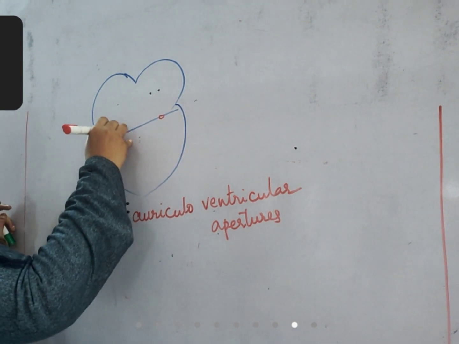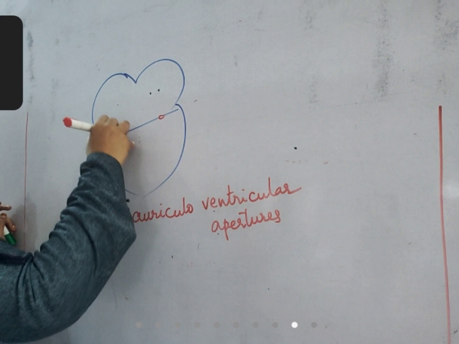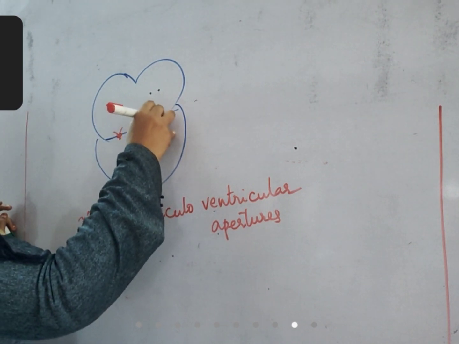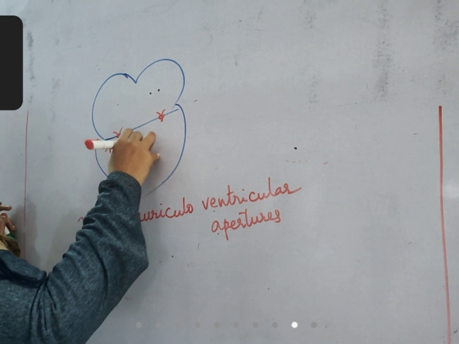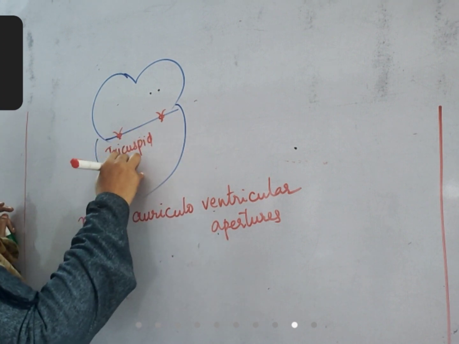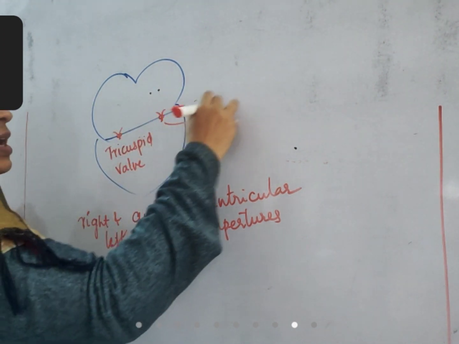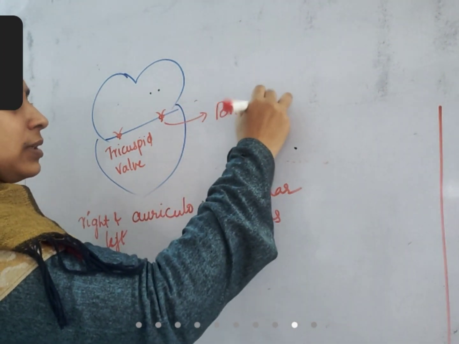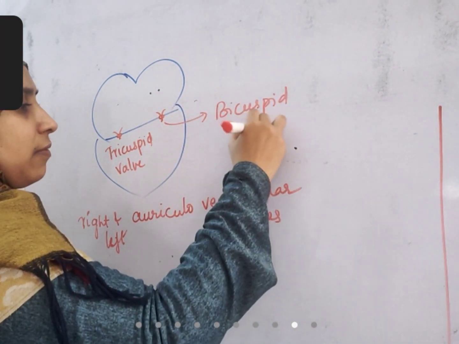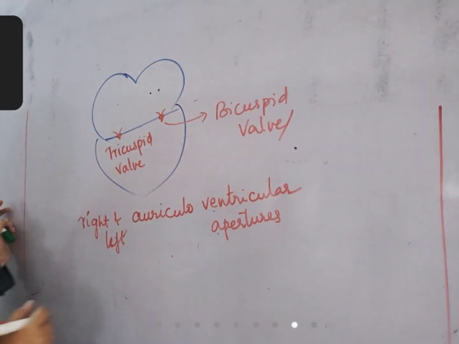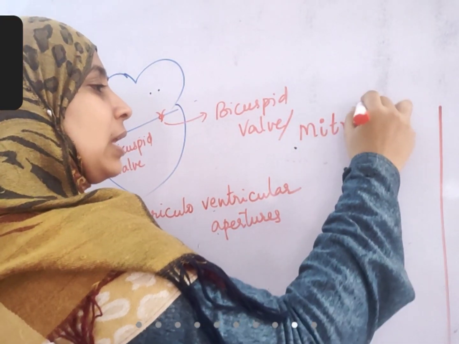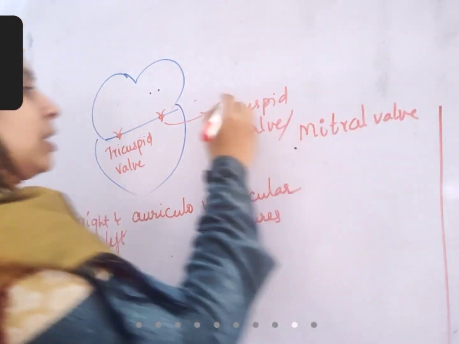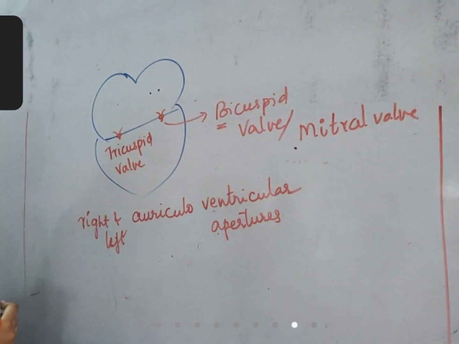They are guarded by muscular valves. These are tricuspid valve and this is bicuspid valve. Bicuspid valve is also called as mitral valve. When there are two cusps, it is bicuspid valve.